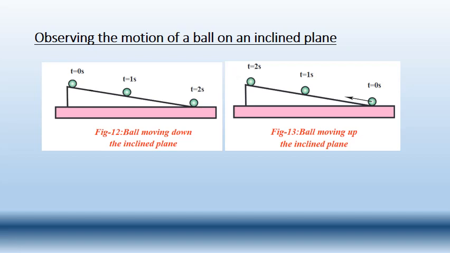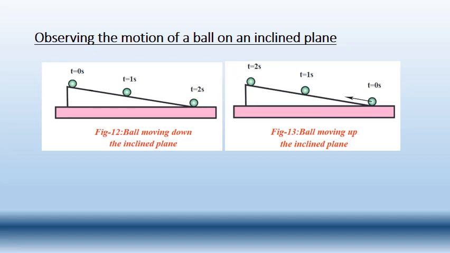So what is the main difference here we can observe? Yes, we can observe the change in the direction. Here the ball is moving downward and here the ball is moving upward. We know that velocity is determined basing on both the direction and the magnitude.